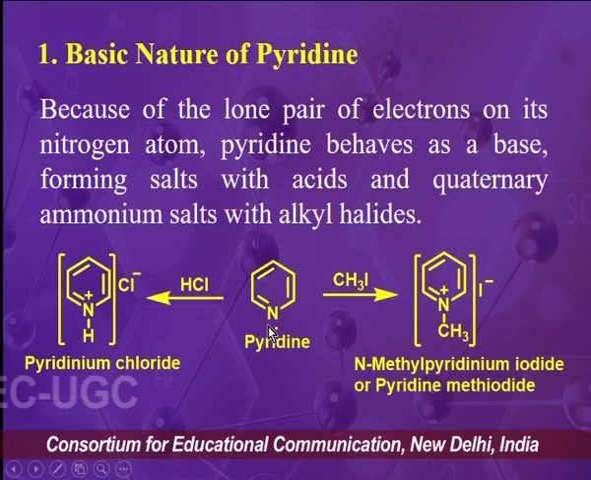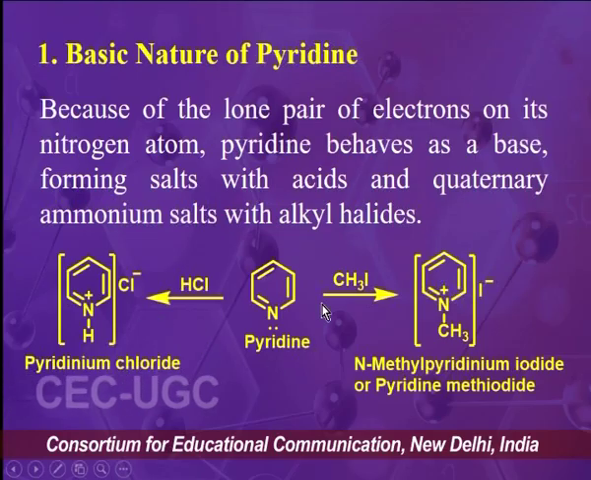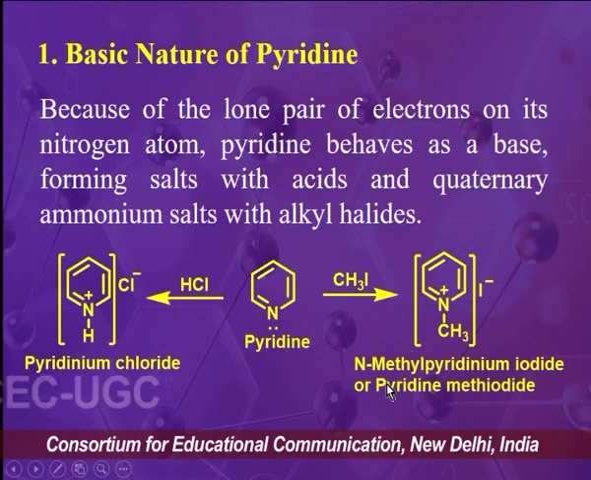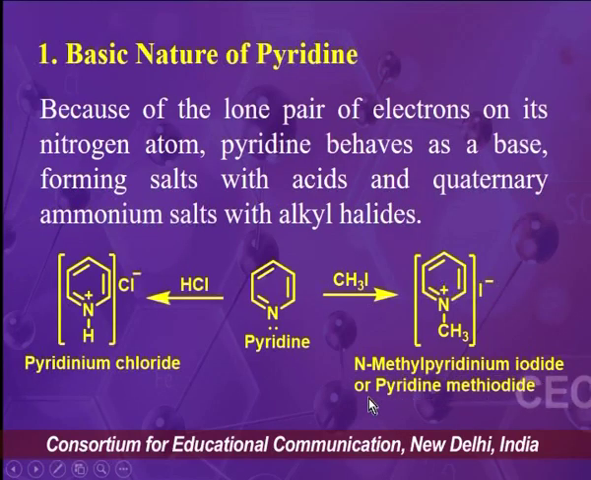When this pyridine molecule reacts with an acid, that is hydrochloric acid, there will be formation of pyridinium chloride, which is a salt. In the second reaction, when we have methyl iodide, this methyl iodide on reaction with pyridine will give N-methyl pyridinium iodide, or we can say pyridine methiodide.